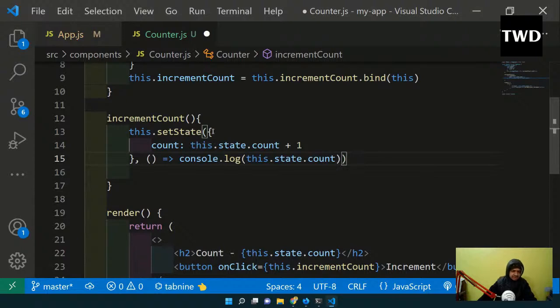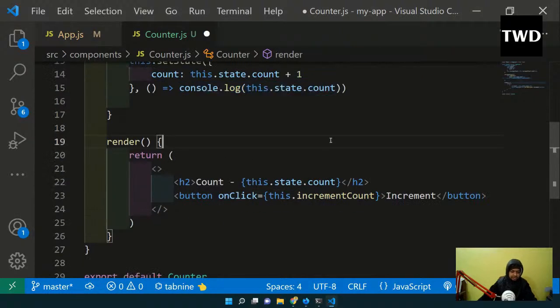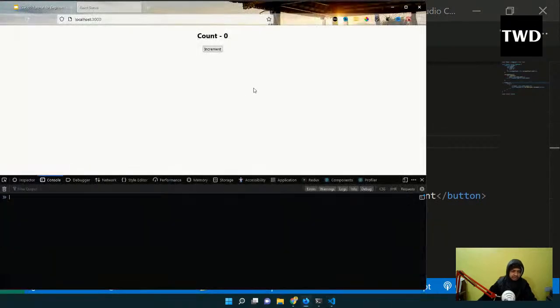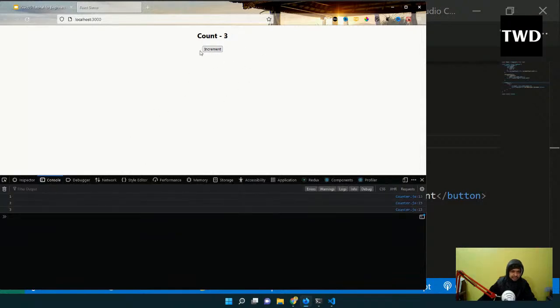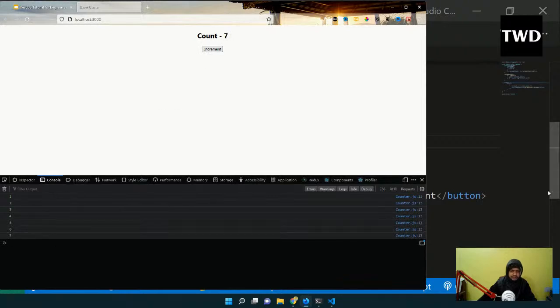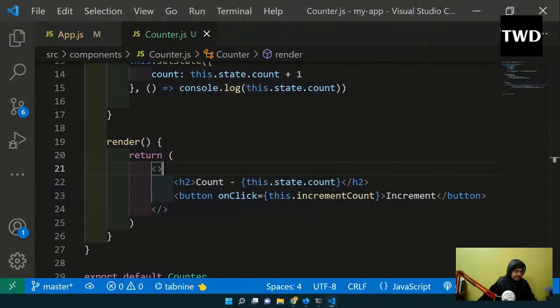So what does that mean? That this.setState will update the state, then run this console thing, and then go to the render. Save it. Now if I come here, 1 1 2 2 3 3 4 5 6, it is also updating in the same way. Okay, that is done.